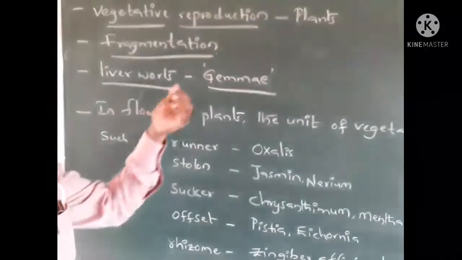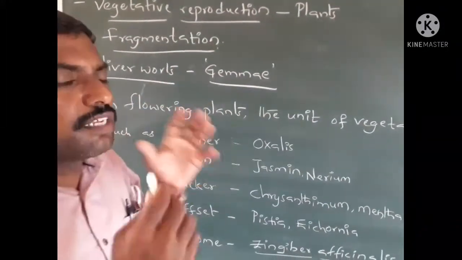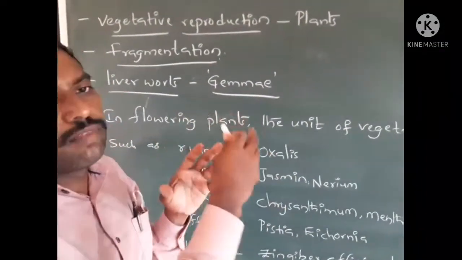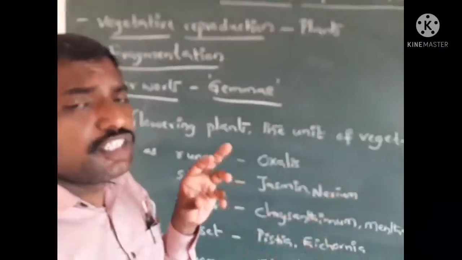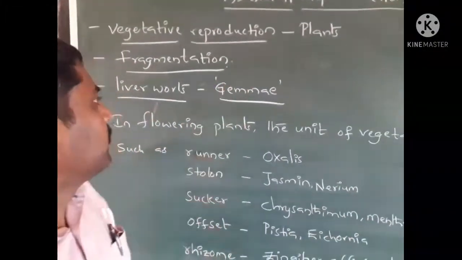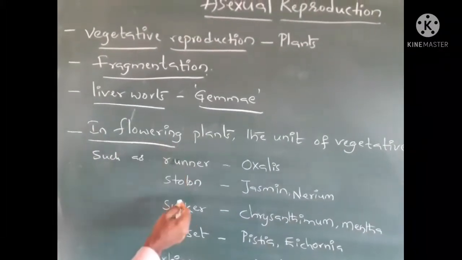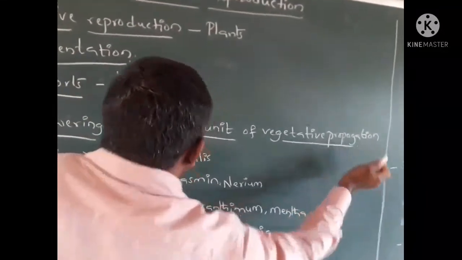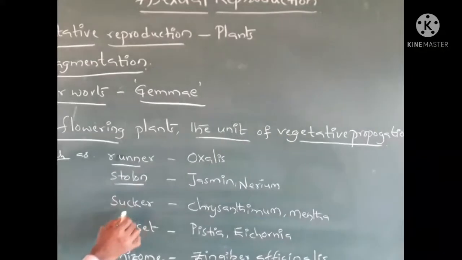See, are you clear about that? There is fragmentation and the gemma. Fragmentation is a fragment from the parent plant, which is detached from that plant body and grown as a new individual. That is called fragmentation.